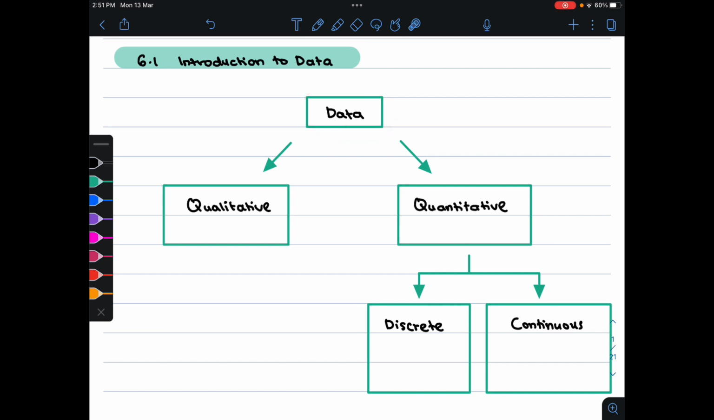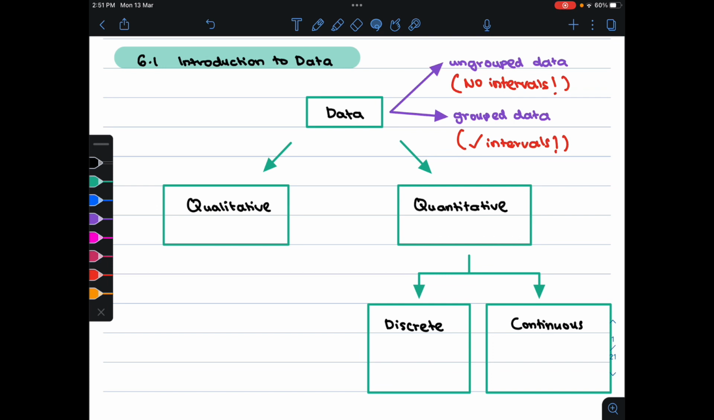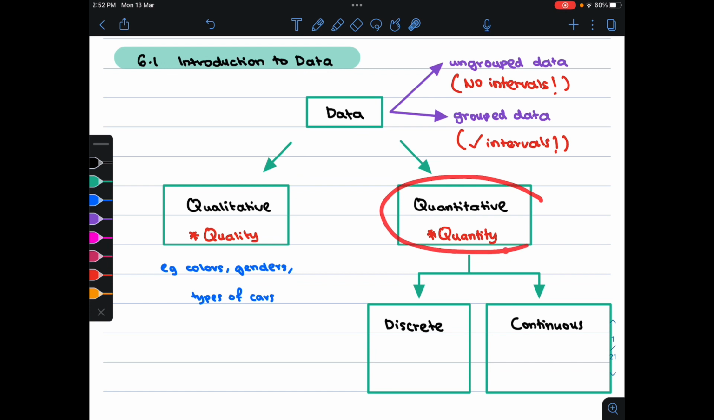Data can be presented in two forms. It can be ungrouped data where there are no intervals, or group data where there will be intervals. At the same time, data can be divided into qualitative and quantitative, where the first one, qualitative data, means quality or characteristics. For example, colors, genders, and types of cars. Quantitative data is about quantity, and it can be further divided into two, which are discrete and continuous.